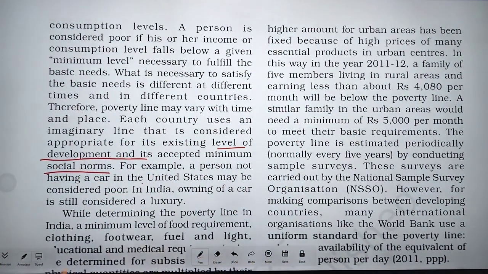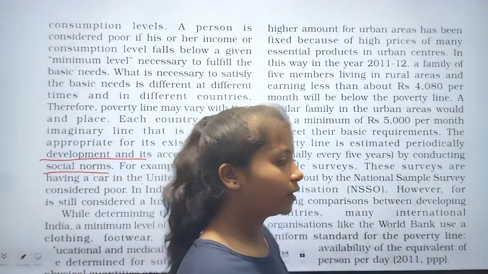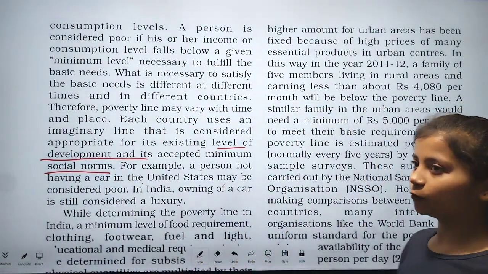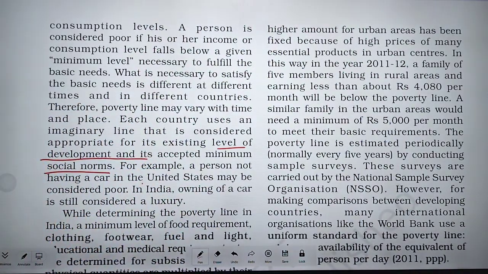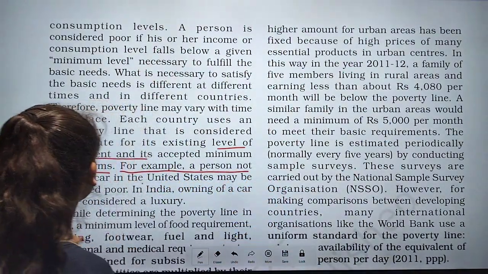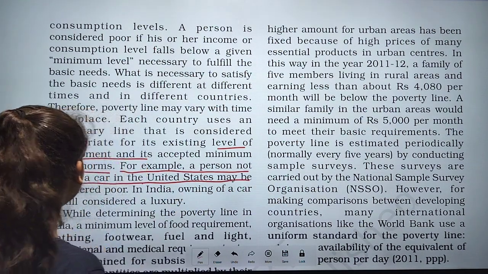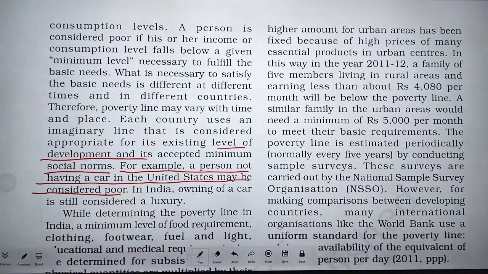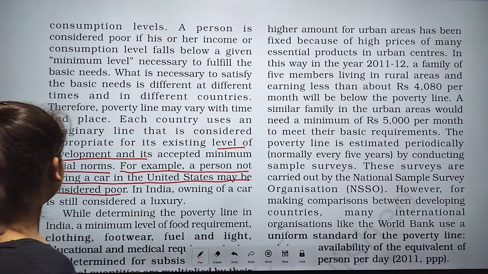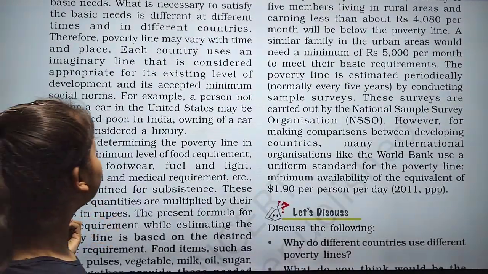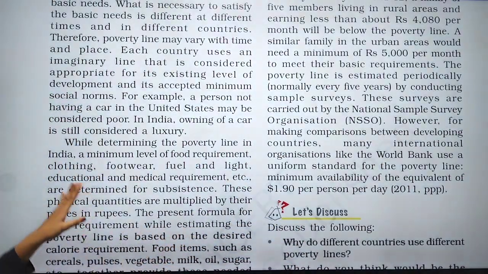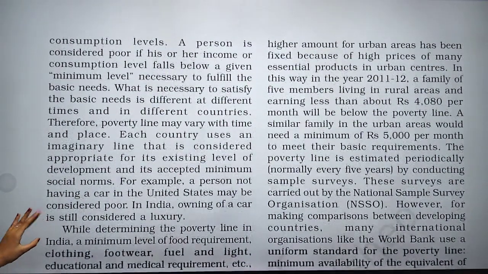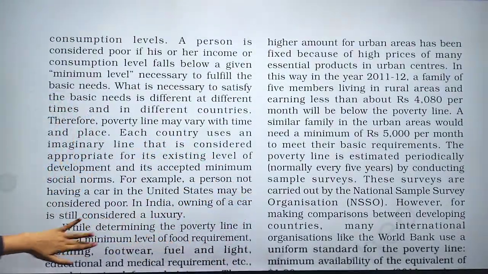It means every country has an imaginary line that is considered appropriate to decide who is poor and who is rich. For example, a person not having a car in the United States may be considered poor. They consider that if a person does not have a car, they are poor. But in India, owning a car is still considered a luxury. So here we can see that the poverty line may vary with time and place.